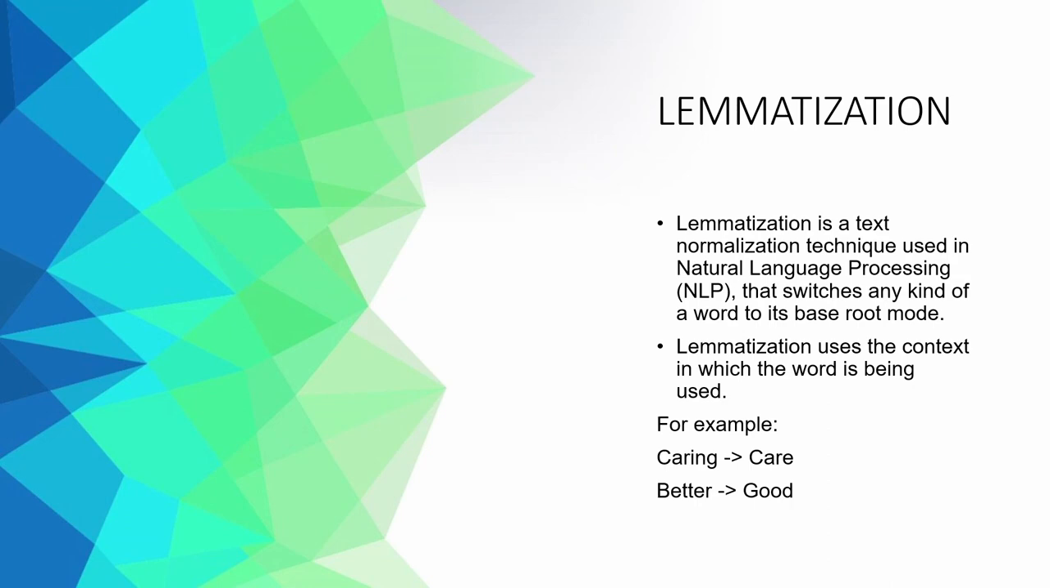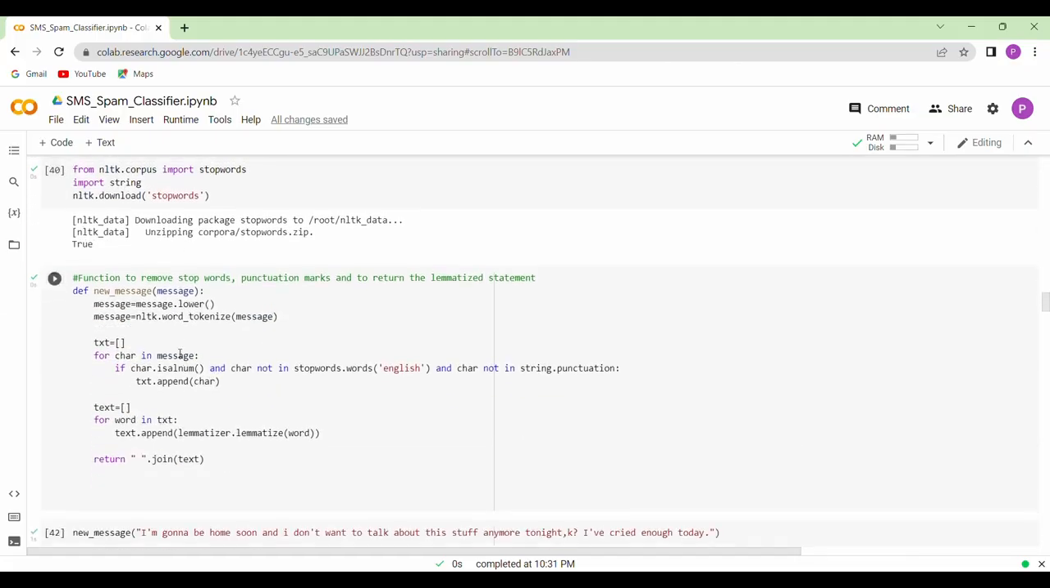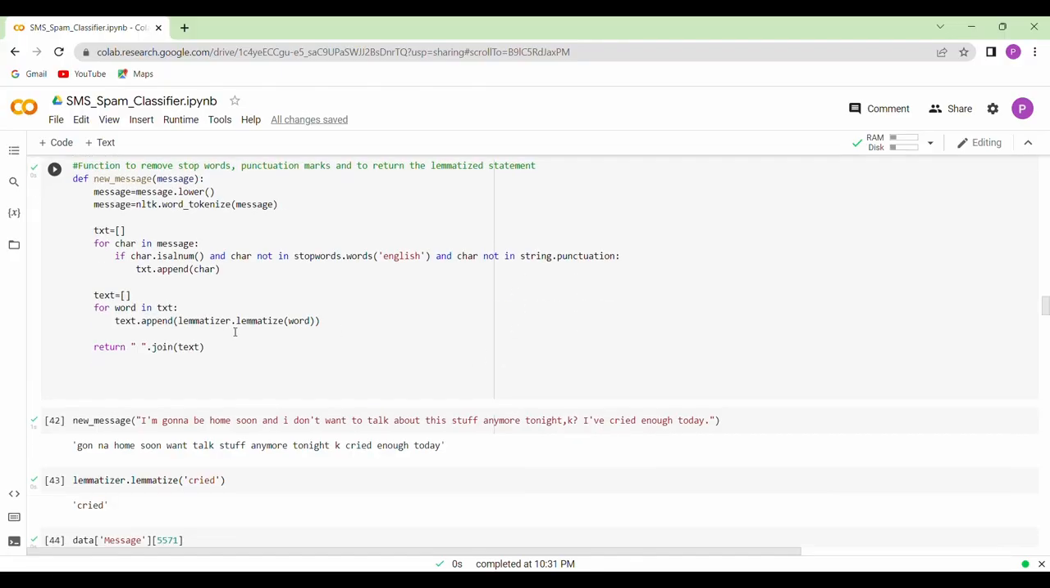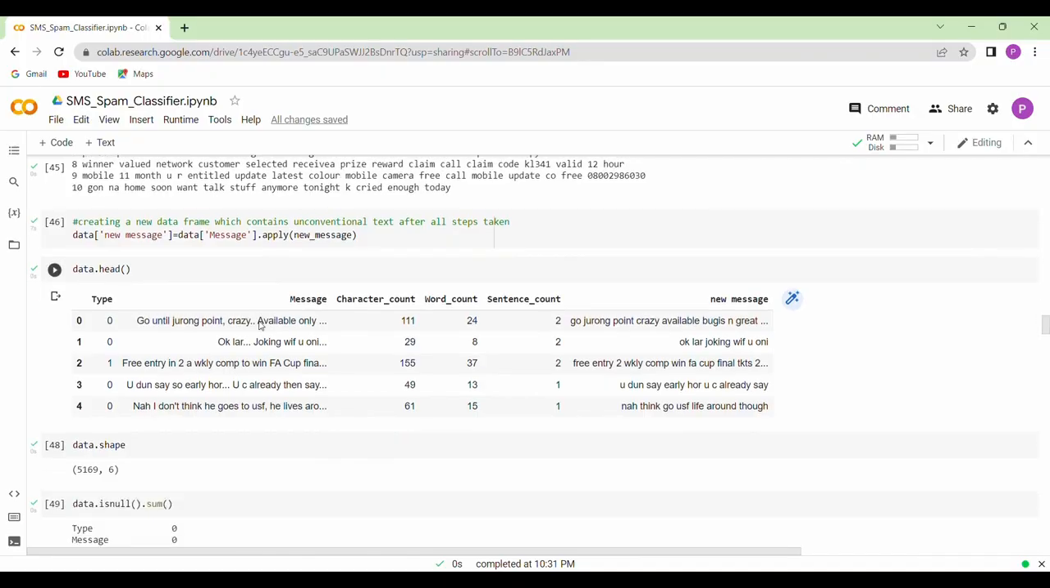Now I'll be explaining the code. Here we import the NLTK library to use the necessary functions. Here we convert every word into a token and then remove the stop words and punctuation. Then we lemmatize the words and check if it's done. Now we will create a new data frame in which the new message will be there as SMS.